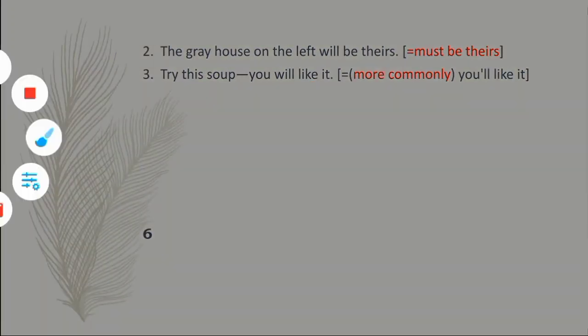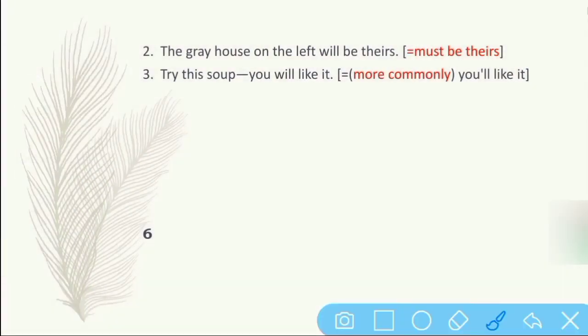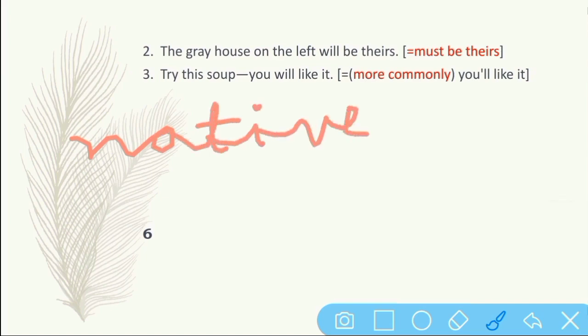Native speakers often say "you'll" instead of "you will." They don't say it fully; they often contract it because it is pronounced more naturally. Therefore, try this soup. You will like it, or you'll like it. Both mean the same.